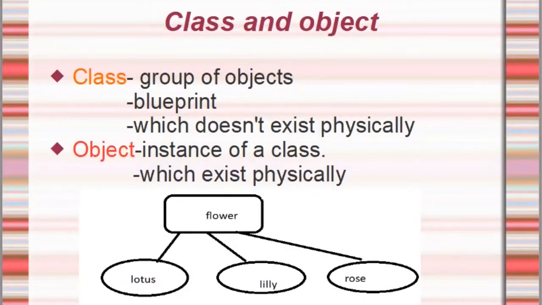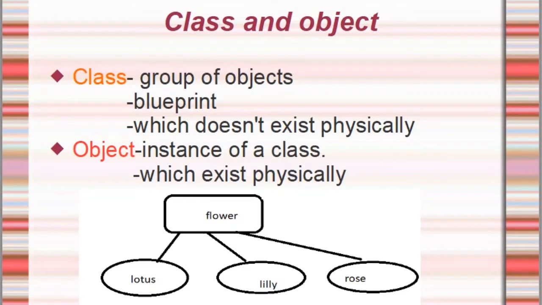In this video, I'm going to explain what is a class, what is an object, and what are instance variables, instance methods, static variables and static methods. So first, what is a class? These are the main principles of the Java programming language. Without knowing what is a class and what is an object, we cannot do programming in Java. So, what is a class?